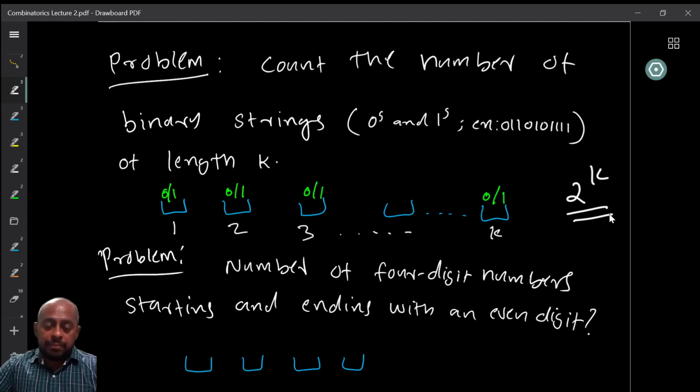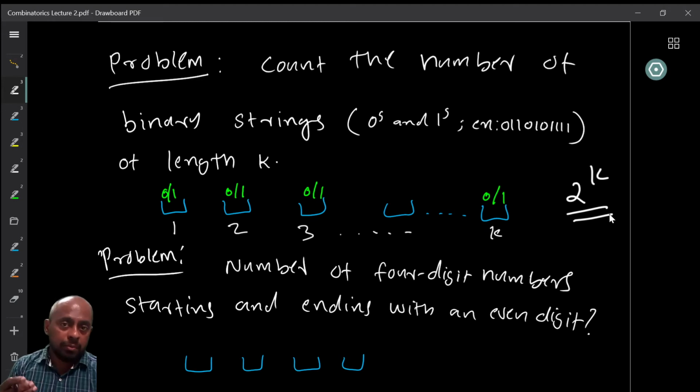So now let us look at another question. We want to find the number of 4-digit numbers starting and ending with an even digit. Okay. So how will you calculate this?